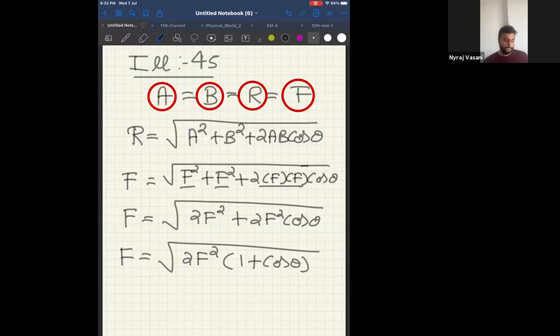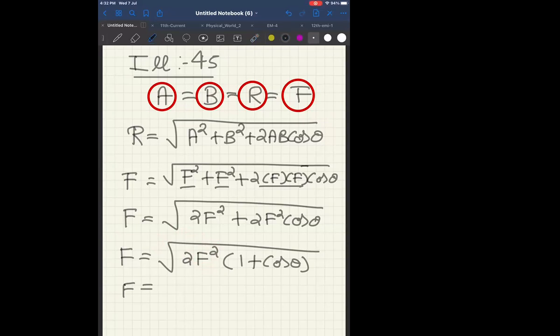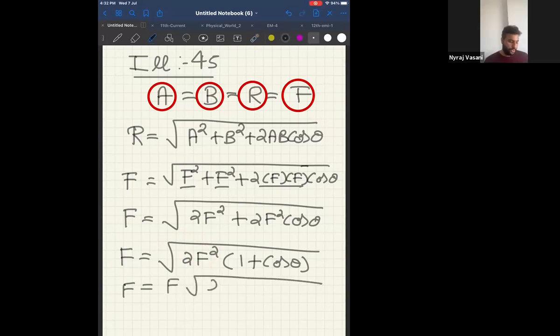Now, if I remove F square outside the square root, please look at the screen. If I remove F square outside the square root, can I say it will only be F, as it is inside the square root, 2 into 1 plus cos theta?